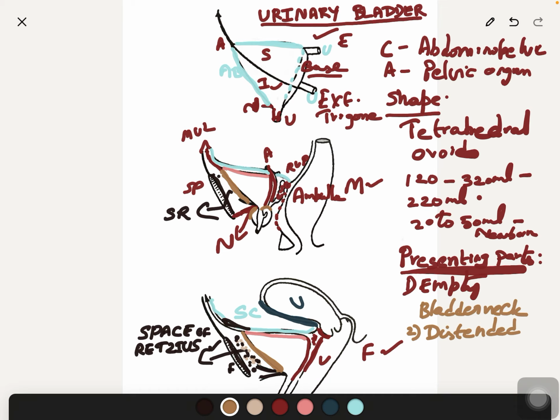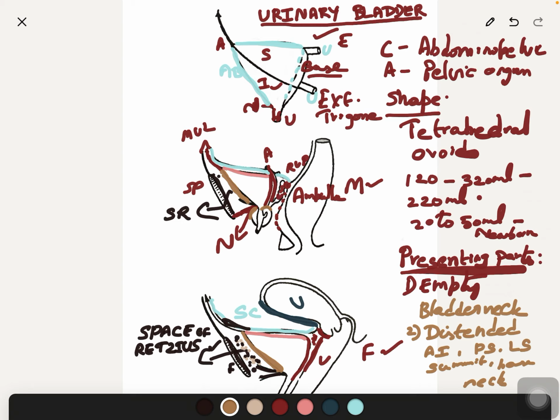So it's slightly different. Antero-inferior surface, postero-superior surface and two lateral surfaces, summit, base, neck. So slightly different presenting parts in the distended bladder.